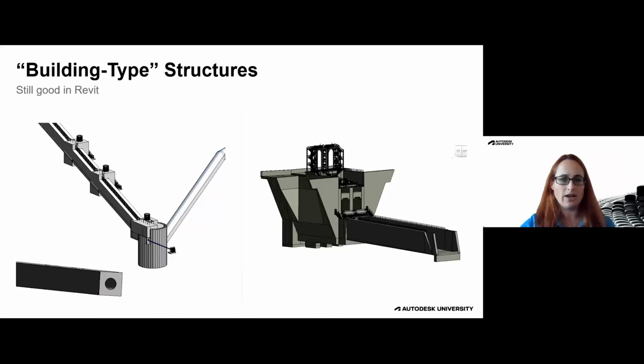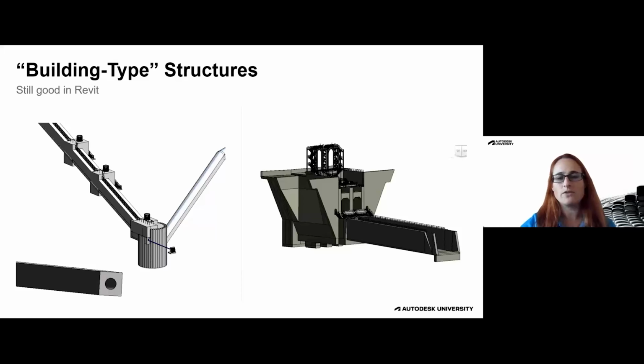In the case on the left, it's an intake structure, and the pieces were modeled using mostly beams and columns, but again, not a building, but building type. And then the right is a portion of a dam project that we did. So again, not a building. This was a little bit more intricate. There was some slicing and cutting of some of the building type elements, the walls mostly, but made with out of the box Revit elements.